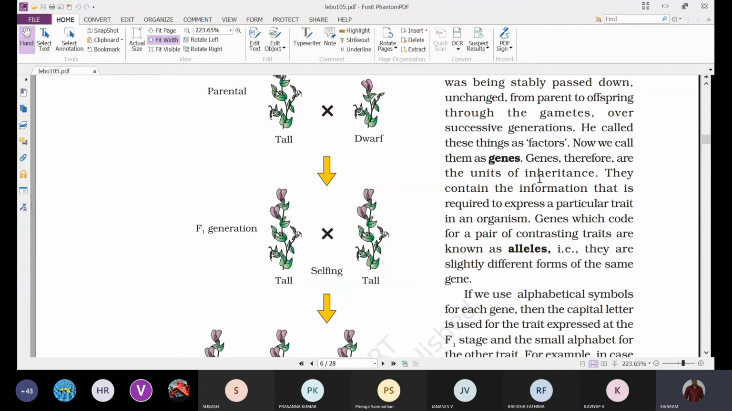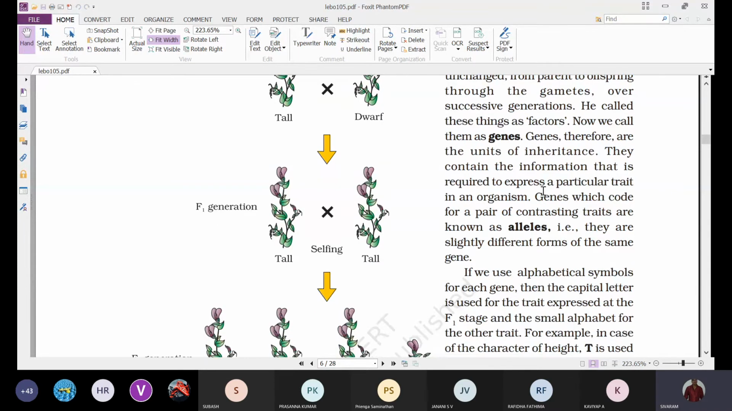Therefore, genes are the units of inheritance. The characters or traits that are present in the parents are transferred to the offspring only through genes. So the genes are representative of one generation to another generation. That's why genes are described as the units of inheritance.